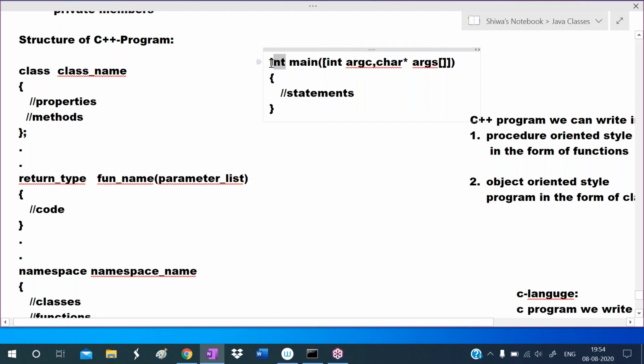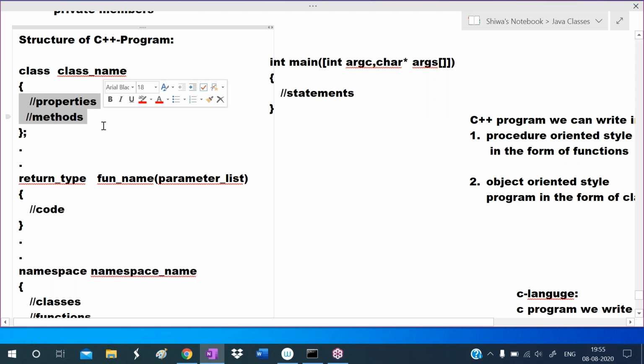This main return type is int. It can take arguments, but writing arguments is optional. In this we create the objects and we invoke these members, or directly we can call these functions. So this is the structure of a C++ program.